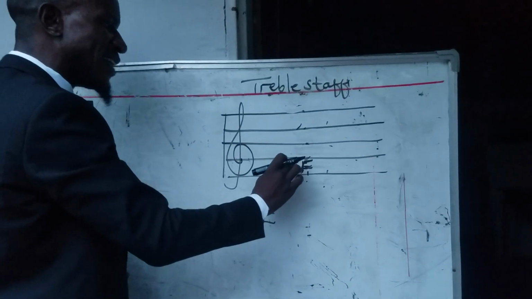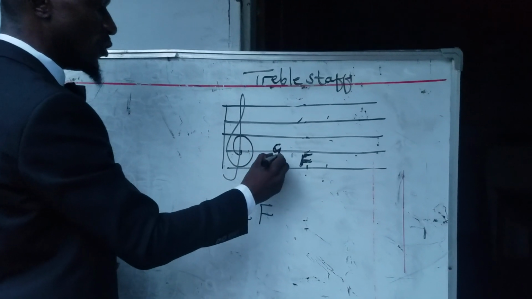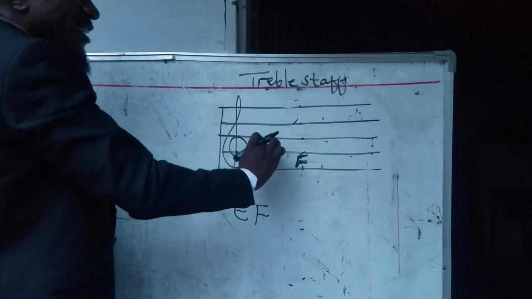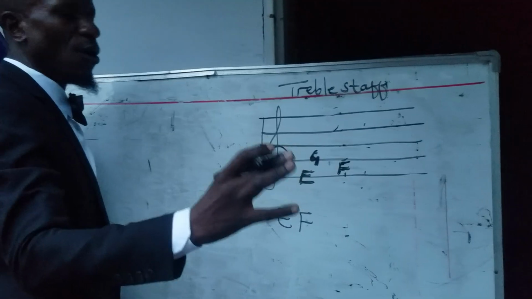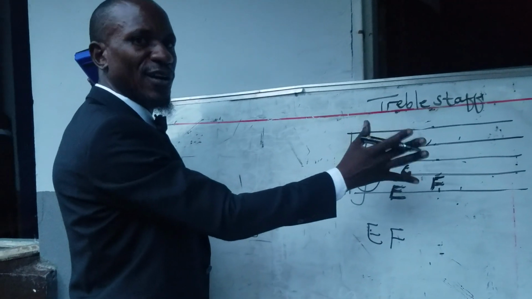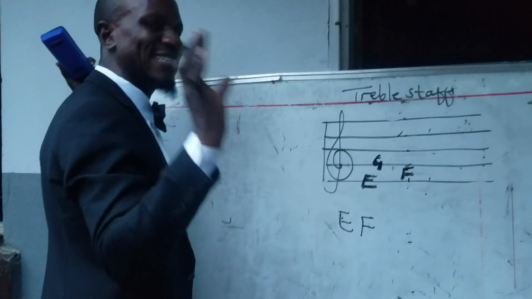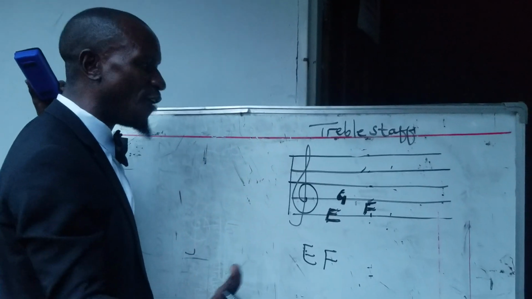Then after this space F, we have the line here, which is going to be G. So E, F, then G. By the way, in music, the alphabet only ends on letter G. We only have the first 7 letters of the English alphabet.